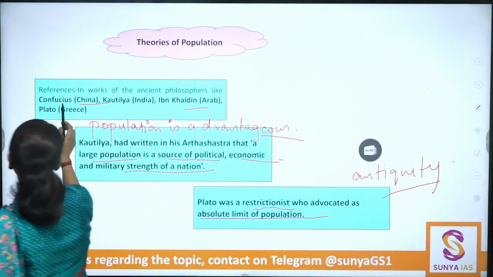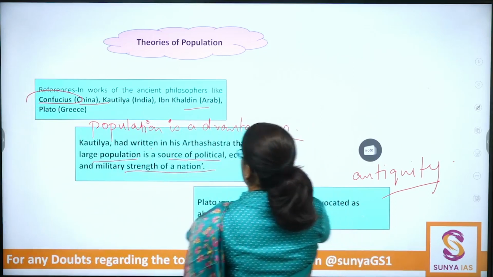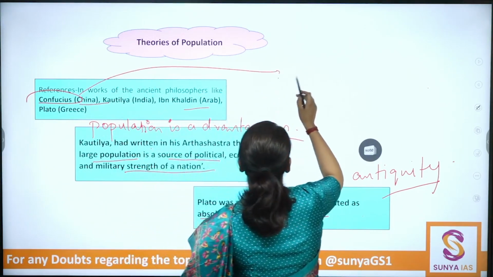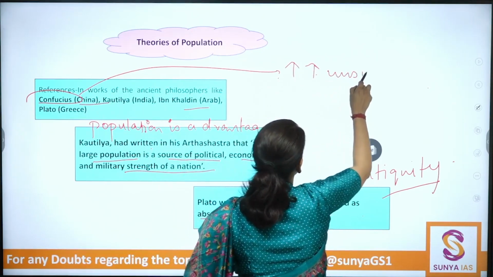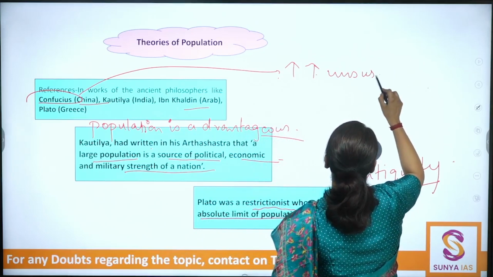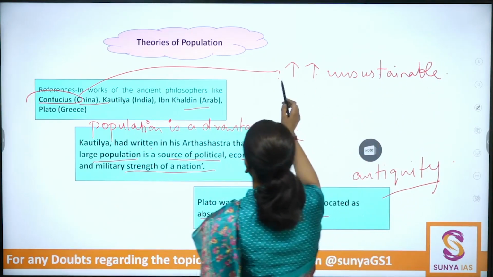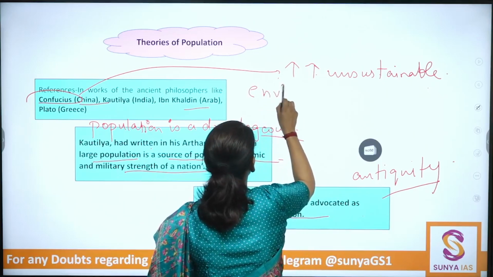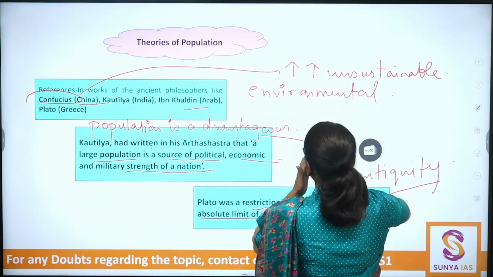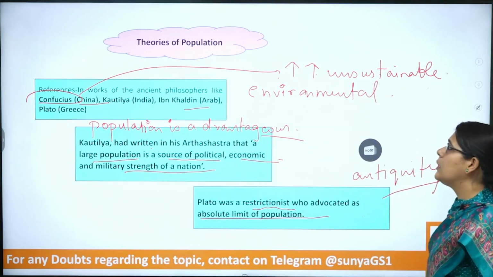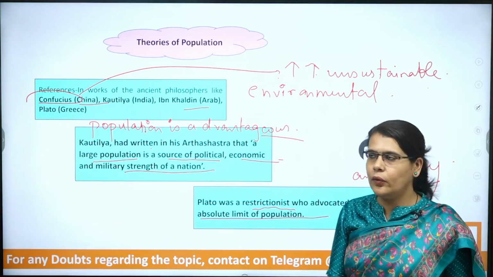Similarly, Confucius is also of the view that an unsustainable increase in population can have environmental repercussions or implications.